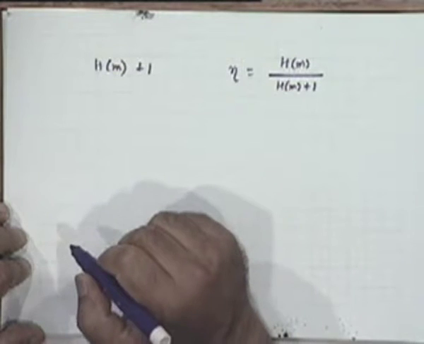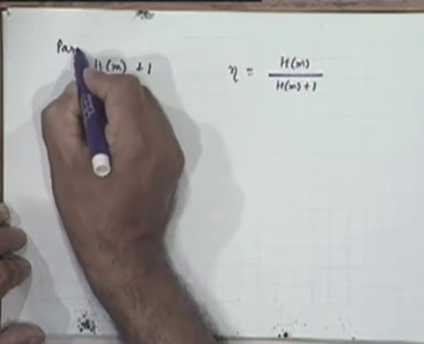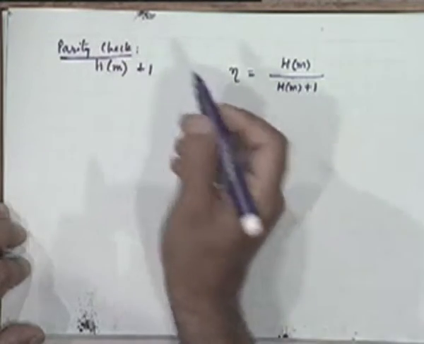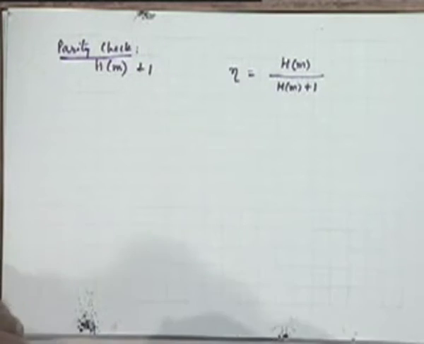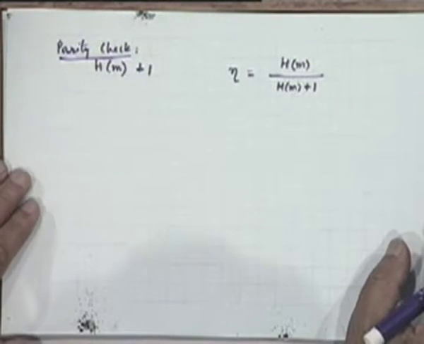This is for parity check coding. You just add one parity check bit. That's what parity check coding is all about: add one additional bit to every message word that you have.